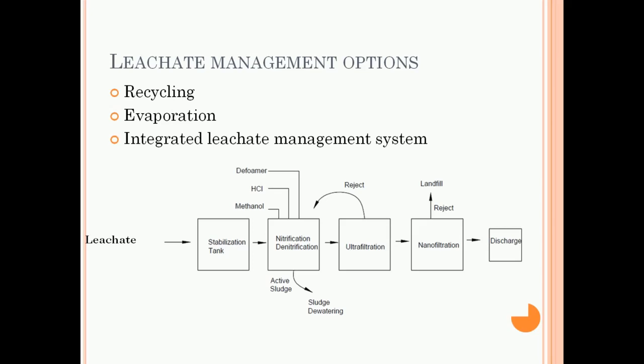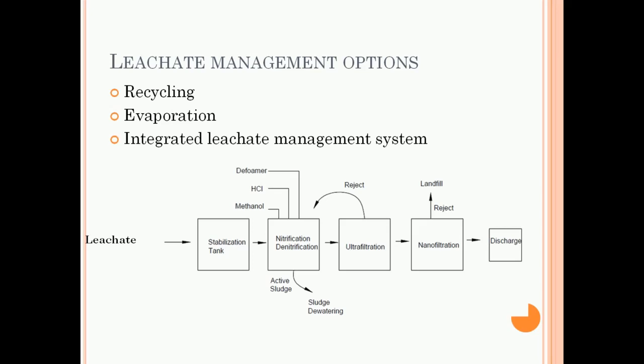Then we have evaporation methods, where the leachate generated is evaporated so that the water content present in it is removed, and you get a sludge kind of material which can be landfilled. That is one option, the evaporation technique. The most recent technique is the integrated leachate management system. In this case, the leachate is introduced into the stabilization tank. The importance of the stabilization tank is to make the composition almost uniform, so that the next units in place will not be stressed. Once the concentrations of the components are uniform, only then does it enter the nitrification and denitrification system.